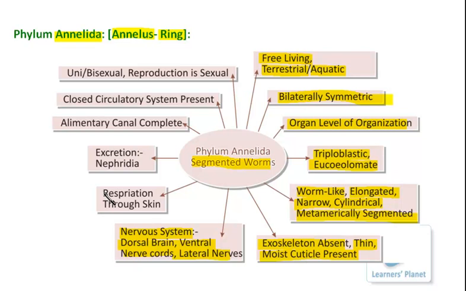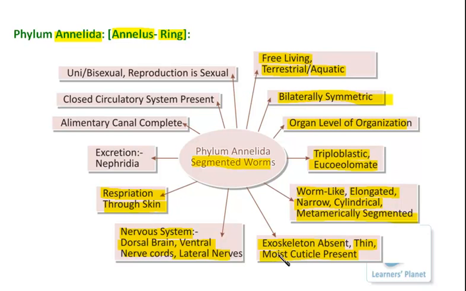Besides this, the respiratory system is not present, and respiration takes place through the skin. This type of respiration is known as cutaneous respiration. Since the exchange of gases occurs through the skin only, the skin has to be moist.